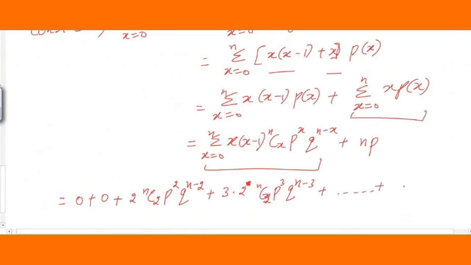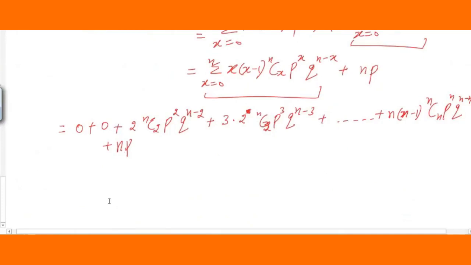Where is it going to end, students? Yes, wherever x is there, you have to substitute n here. So this is n minus 1, and this is again nCn. Please remember this is nCn, and this is p raised to n, q raised to n minus n, and the last term that remains is np. So like this we can simplify this further.